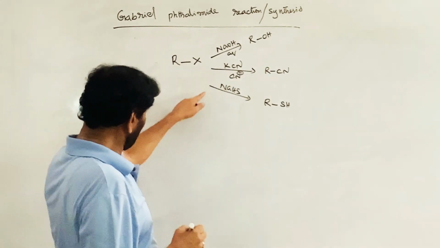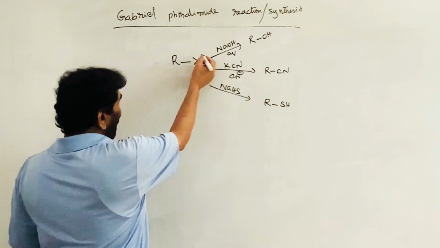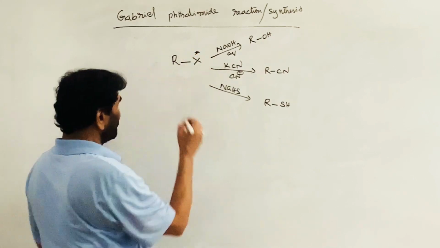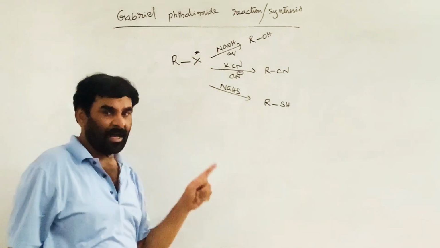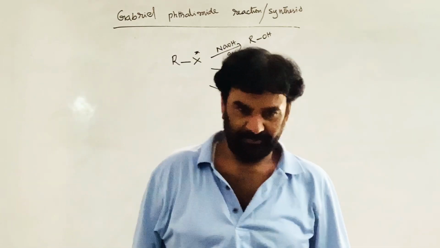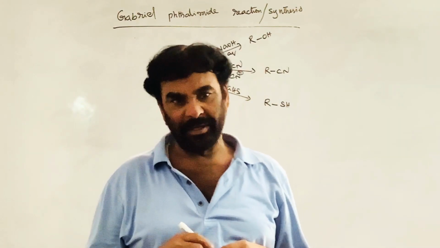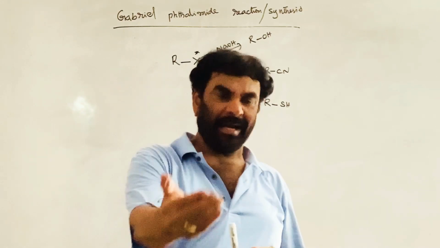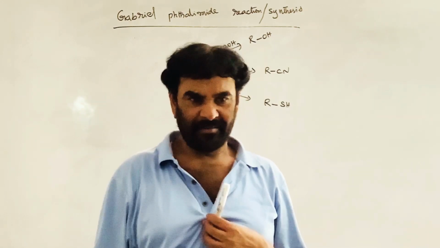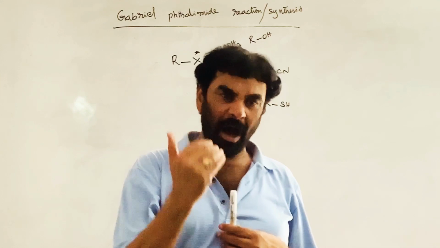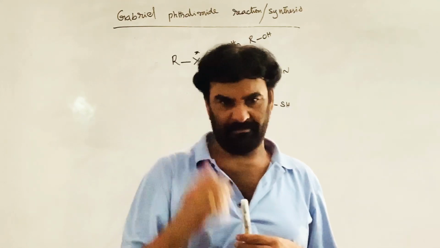Similarly, the halogen atom can be replaced with the amine group. So alkyl halides can be converted into amines. For this we use ammonia as the nucleophile.